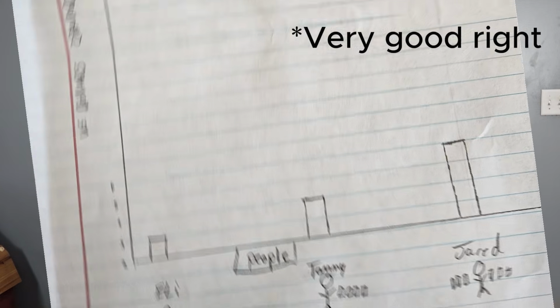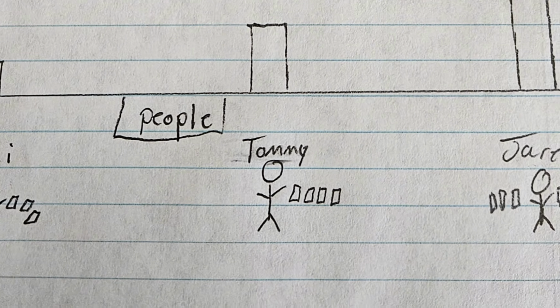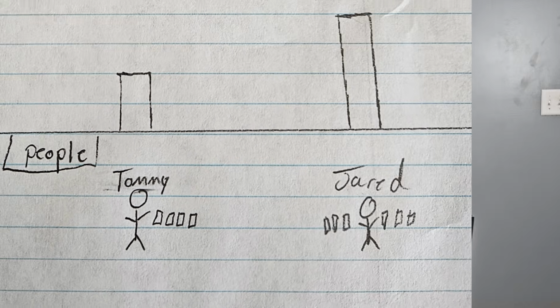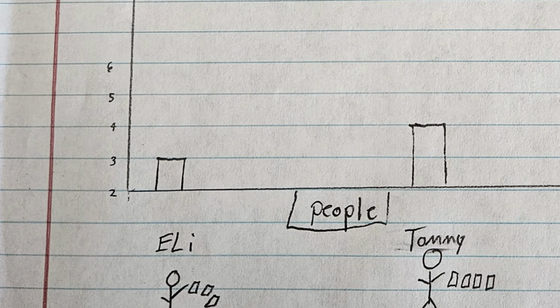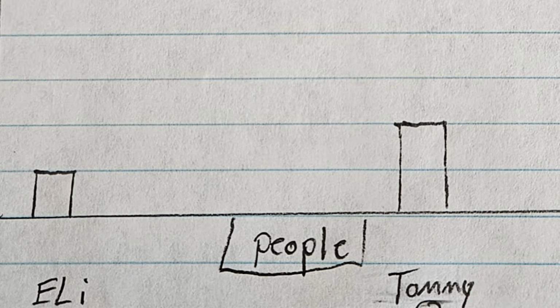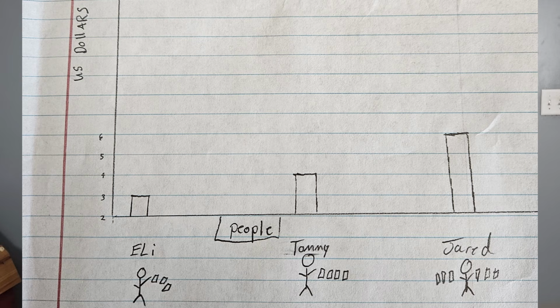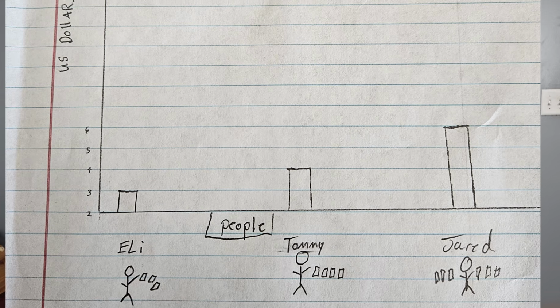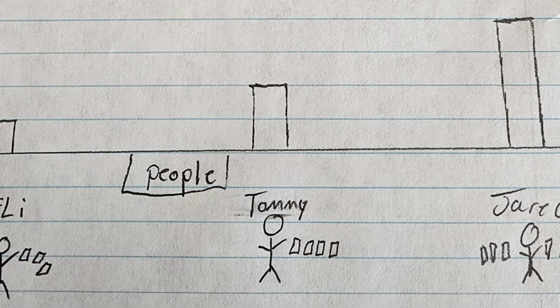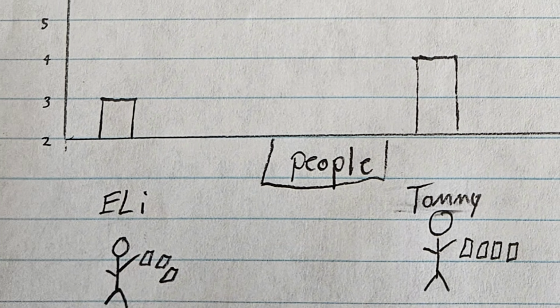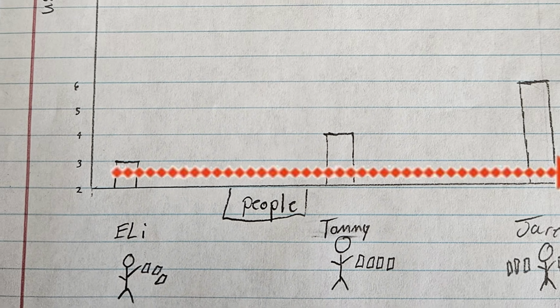Let's look at an example, a graph that I created. In this graph there are 3 people, Tommy, Eli, and Jared, and the graph is comparing the amount of dollars they have. Eli has 3, Tommy has 4, and Jared has 6. Now, if we look at this graph that I've purposely made to misrepresent the information, we realize that even though Jared has $2 more than Tommy and $3 more than Eli, it looks as if it has more than doubled.